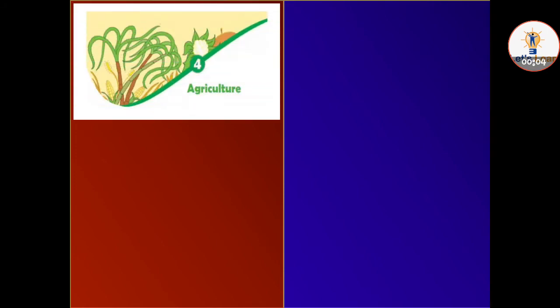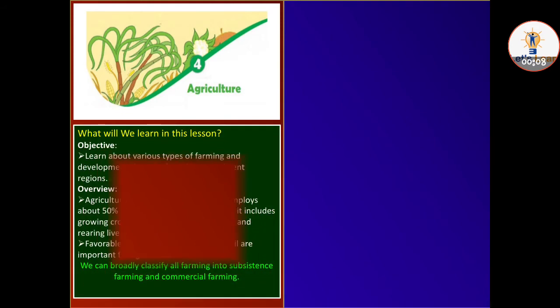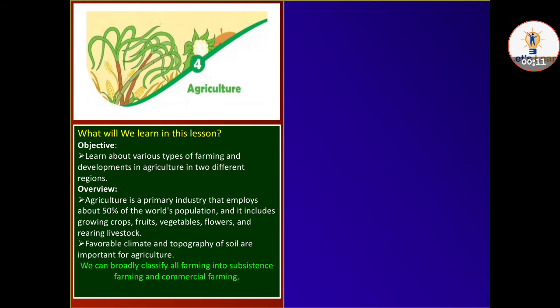So today we are going to discuss agriculture. Today we are going to learn about agriculture and its types. So what will we learn in this lesson, let's see. Objective: learn about the various types of farming and developments in agriculture in two different regions.